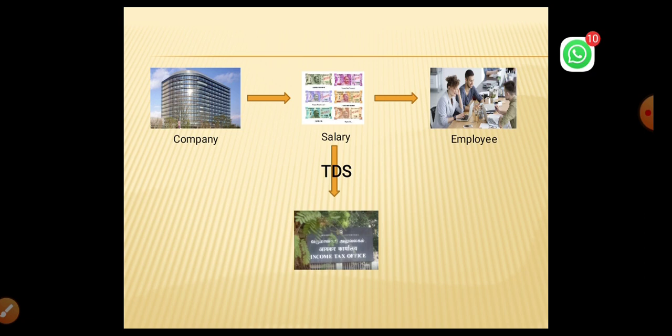Take a company giving salary to an employee. While giving salary to the employee, the company deducts a certain percentage of the amount from the salary and pays the amount to the income tax department. Let us see an illustration.